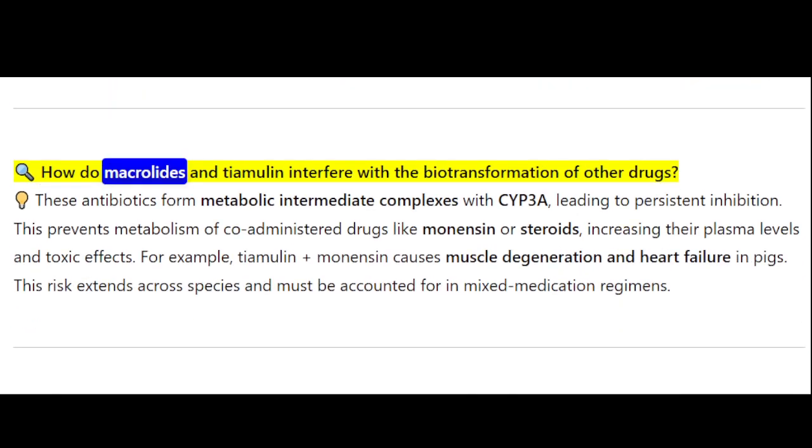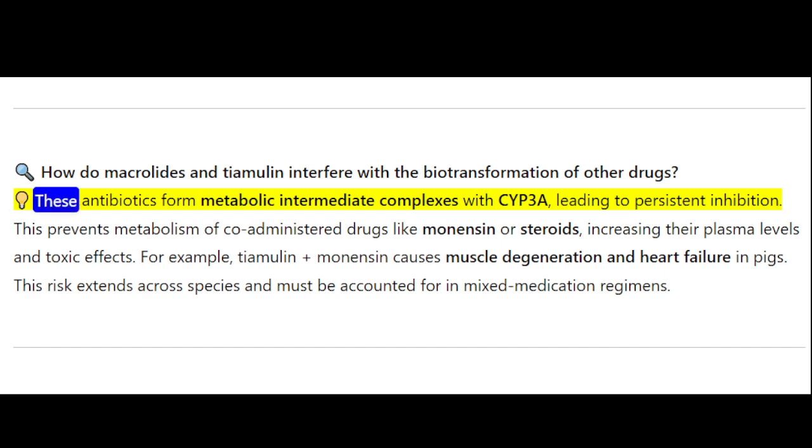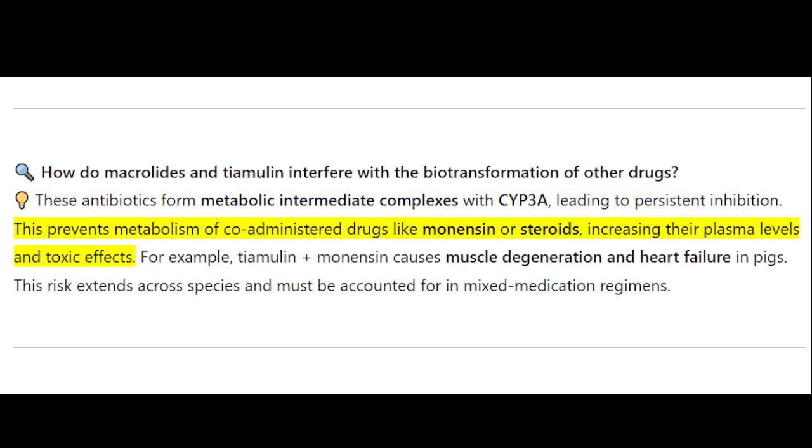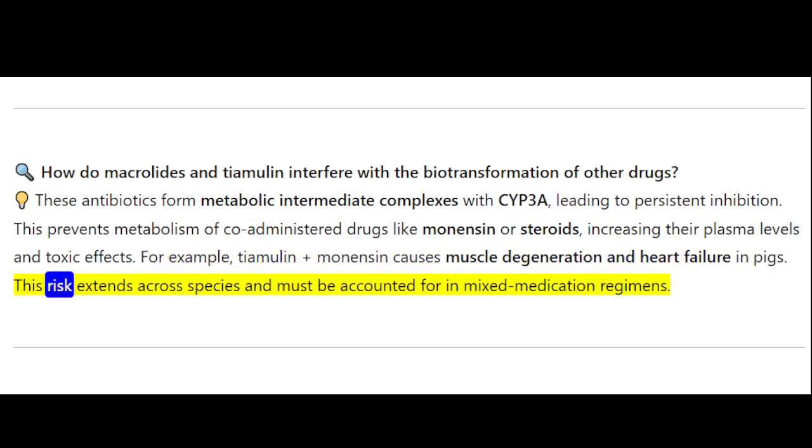How do macrolides and tiamulin interfere with the biotransformation of other drugs? These antibiotics form metabolic intermediate complexes with CYP3A, leading to persistent inhibition. This prevents metabolism of co-administered drugs like monensin or steroids, increasing their plasma levels and toxic effects. For example, tiamulin plus monensin causes muscle degeneration and heart failure in pigs. This risk extends across species and must be accounted for in mixed medication regimens.